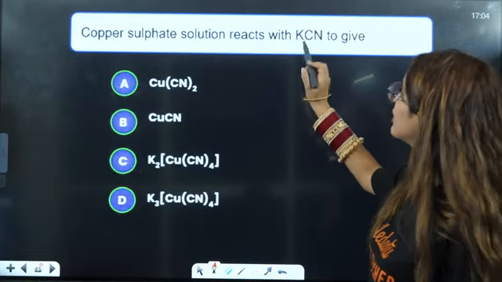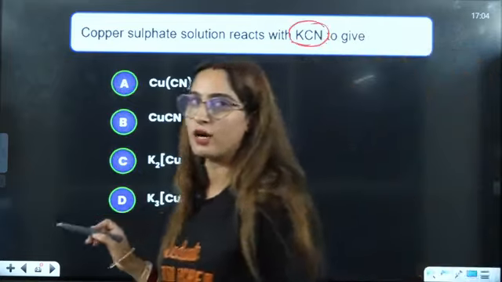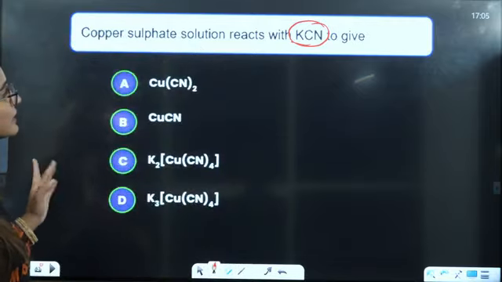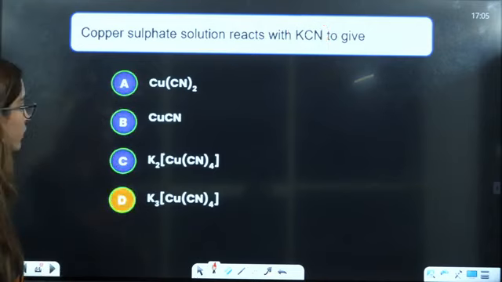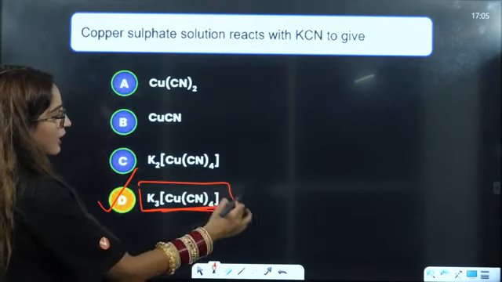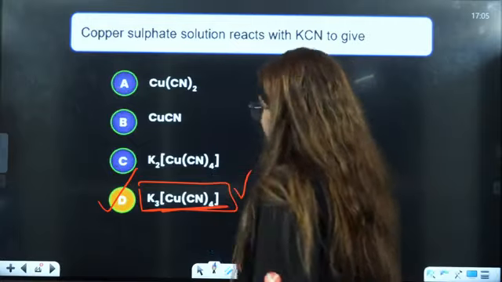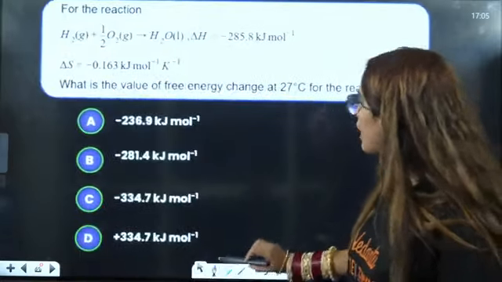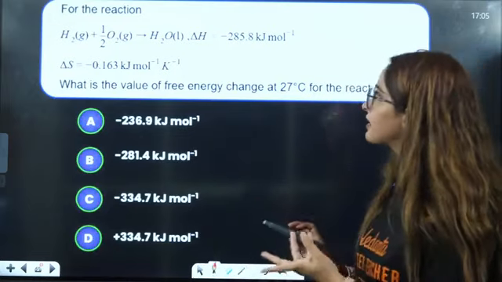Copper sulfate solution reacts with KCN. Directly, this is a reaction-based question. If you say copper sulfate, that will react with KCN to produce a coordination compound, that is K3[Cu(CN)4]. Okay, that is the answer that you will get here. Okay. Next is, for a reaction. Now here what they have given you, anybody? The value of free energy they are asking you.